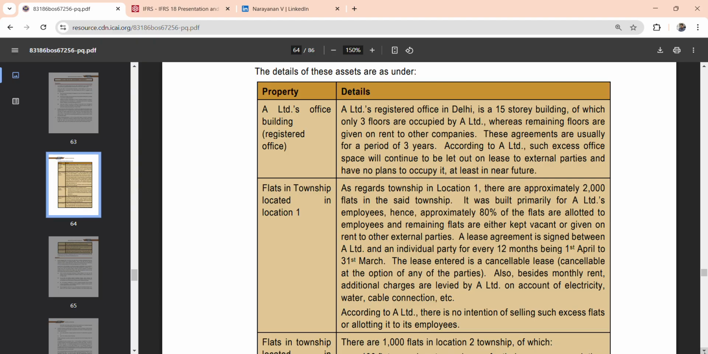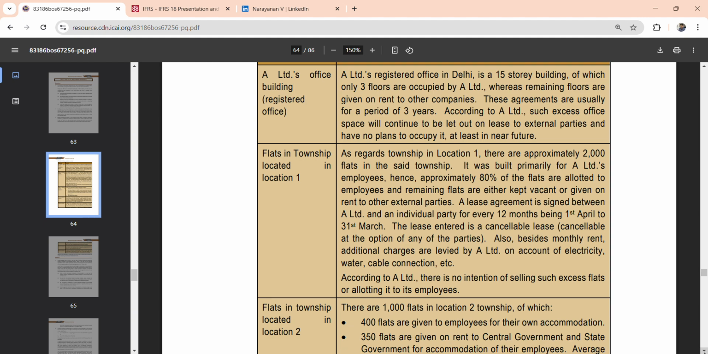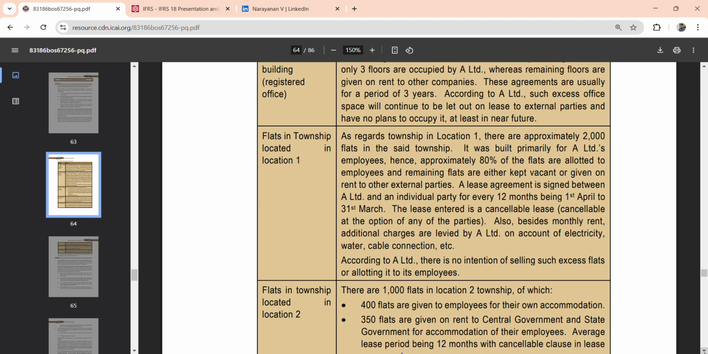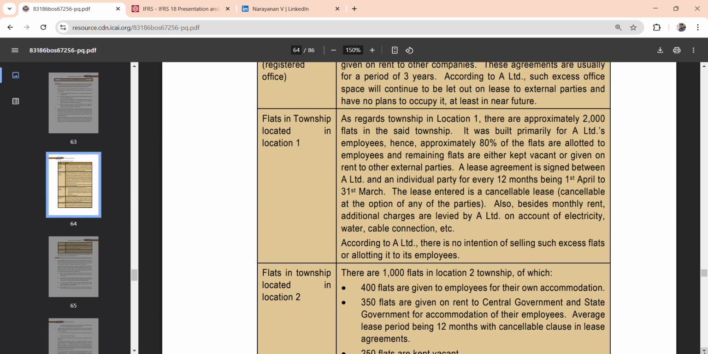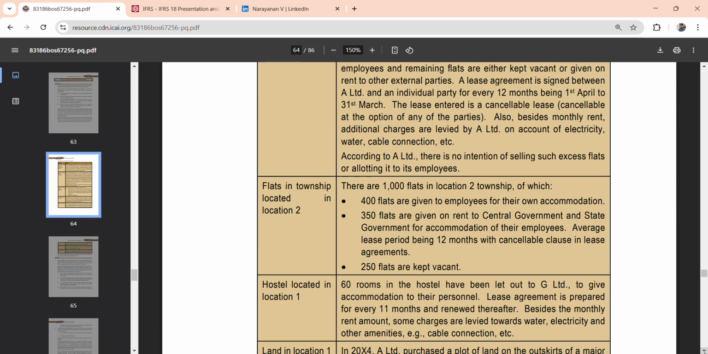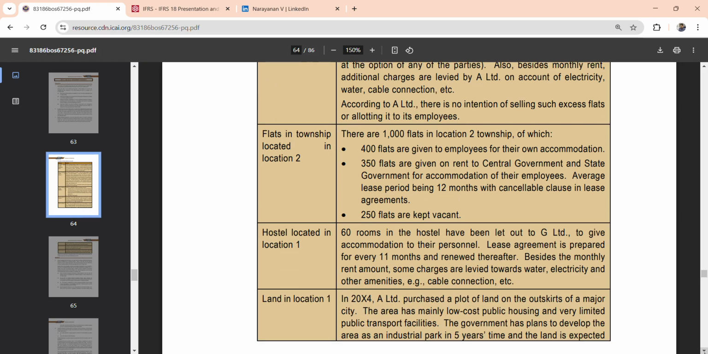If you see the first two subjects, A Limited is very clear on what it is going to do. Next is flats in the township located in location 2. There are 1000 flats: 400 to employees, 350 rented to central and state government, and 250 kept vacant. And lastly, two more things: hostels. 60 rooms have been let out to G Limited, and a lease agreement is prepared every 11 months. Besides the monthly rent, some charges are levied towards water and cable connection, etc.